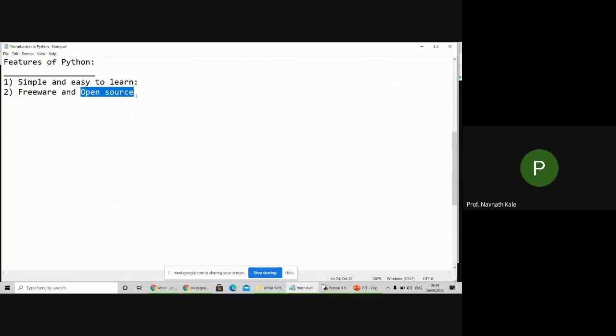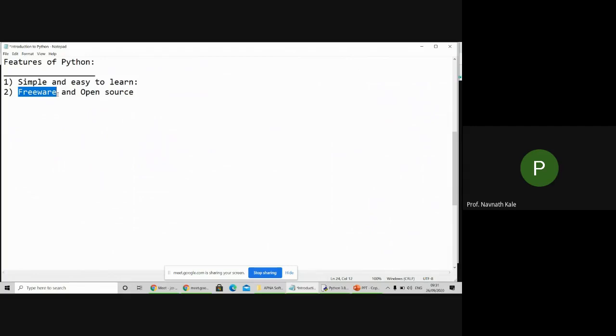Means no need to pay a single rupee to purchase its license. This license copy is not required. It is freely available. We can easily download from Google. Okay, no need to pay to purchase this software, this Python software. That's why it's called freeware. Okay. Are you getting? Freeware means it is freely available on Google. No need to pay a single rupee to purchase its license.